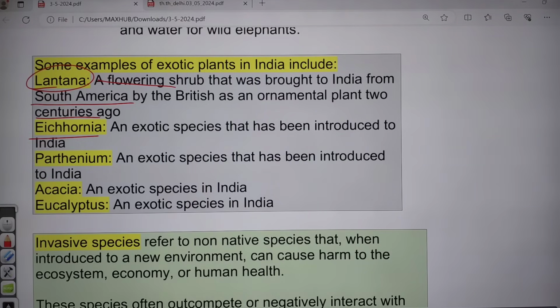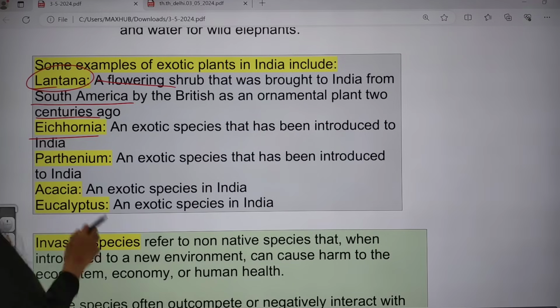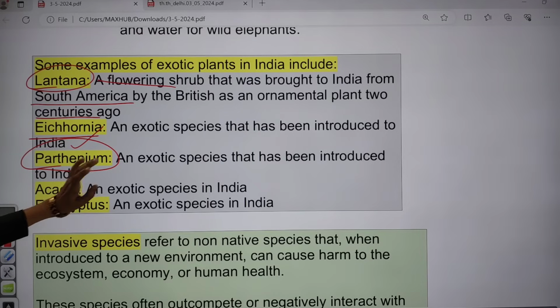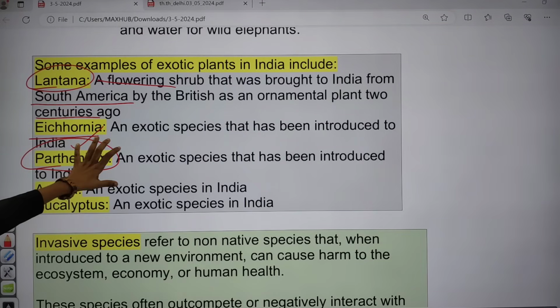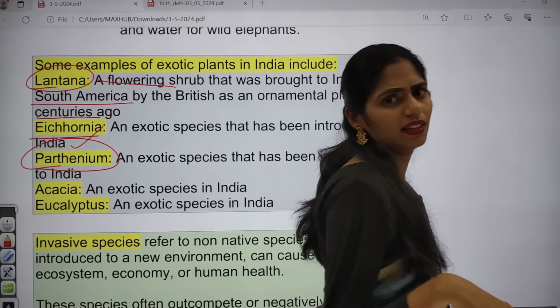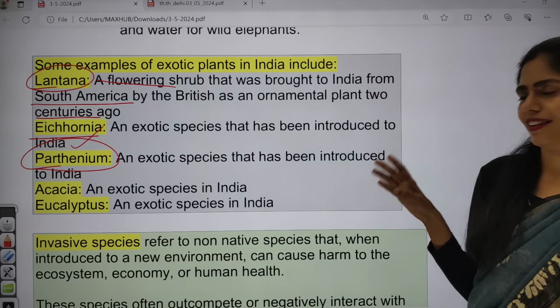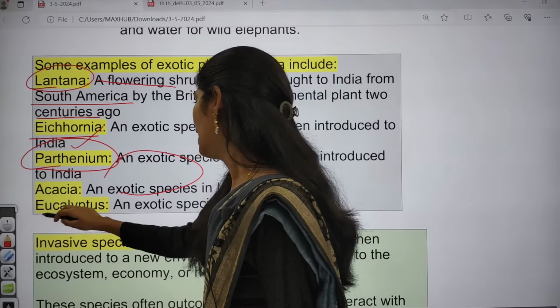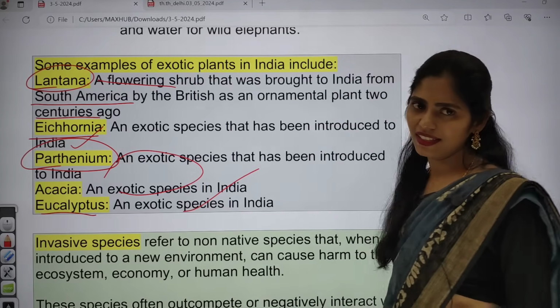Acornia is an exotic species that has been introduced into India. And next one is Parthenium. Sorry, this Parthenium is an exotic species, it is not lantana. Parthenium has small white flowers, which you can see here and there, and the smell is very bad. And this one is Acacia. Acacia is also an exotic species in India, and Eucalyptus is also an exotic species in India.